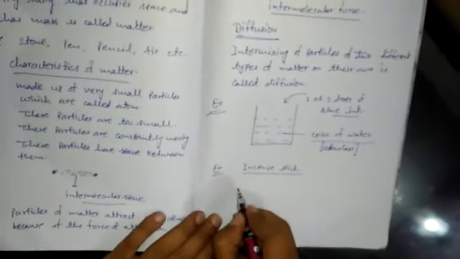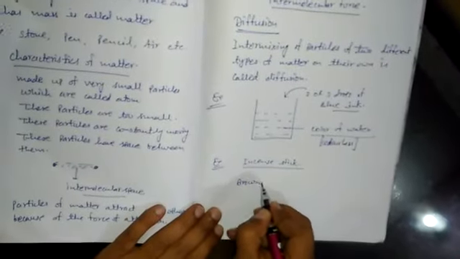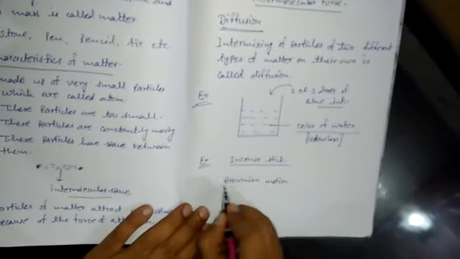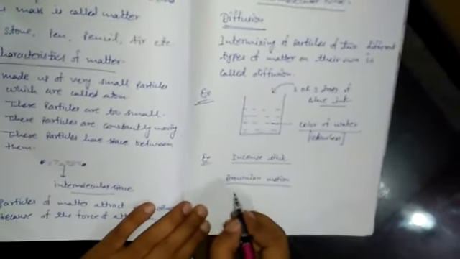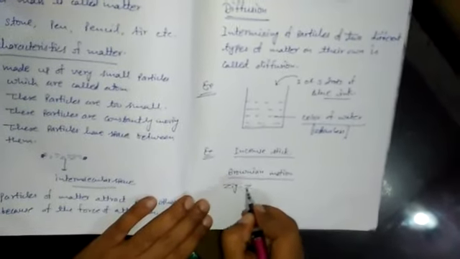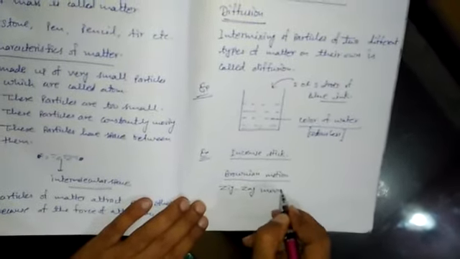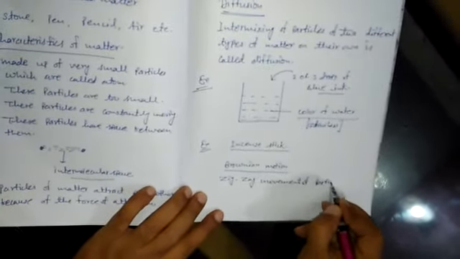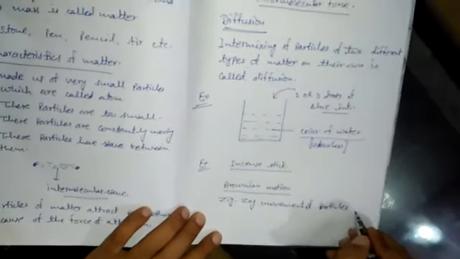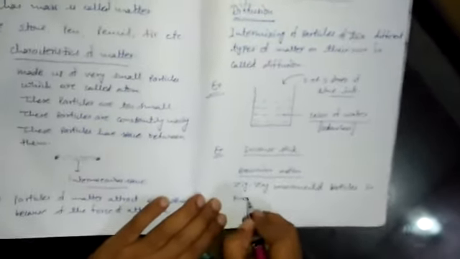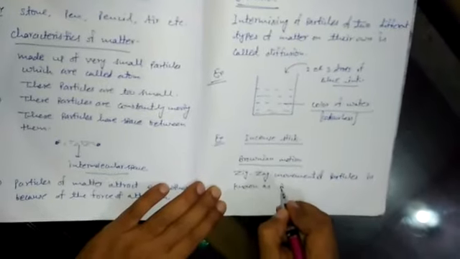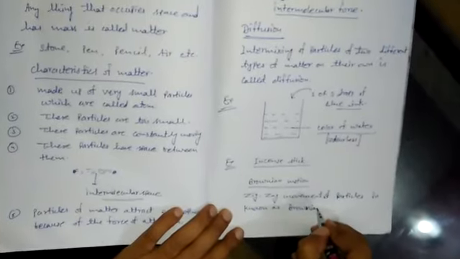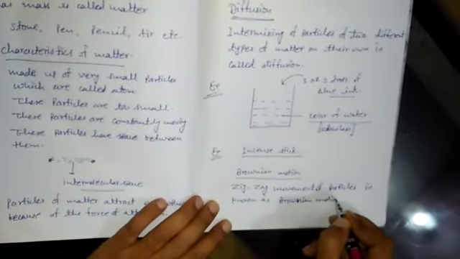Now the next topic is Brownian motion. Brownian motion means a zigzag movement of particles. Zigzag movement of particles is known as Brownian motion or Brownian movement.